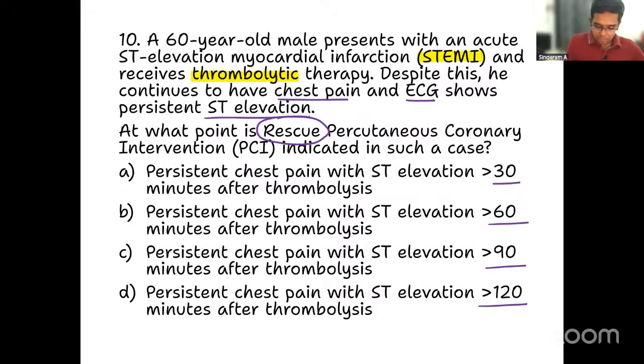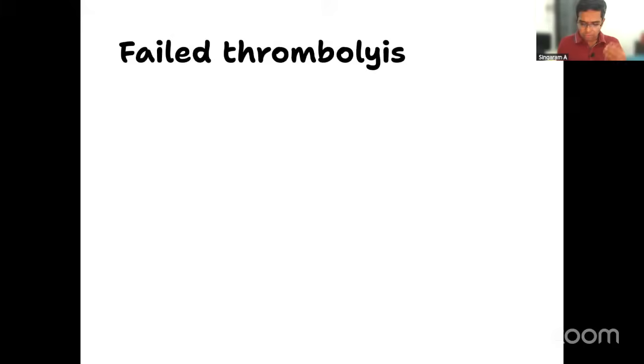The answer is this one. You should start percutaneous intervention if there is no response to thrombolysis more than 90 minutes after the treatment. It's a very straightforward one-liner. It's one of your PYQs also. If I'm not wrong, this particular question came in the 2022 exam.